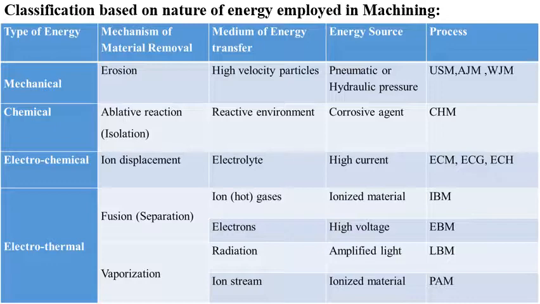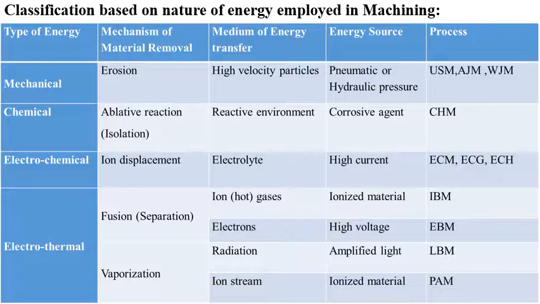When the mechanism of material removal process is fusion or separation and the medium of energy transfer is electrons, the energy source is high voltage and the process is EBM. EBM means electron beam machining. And the second mechanism of material removal, that is vaporization.